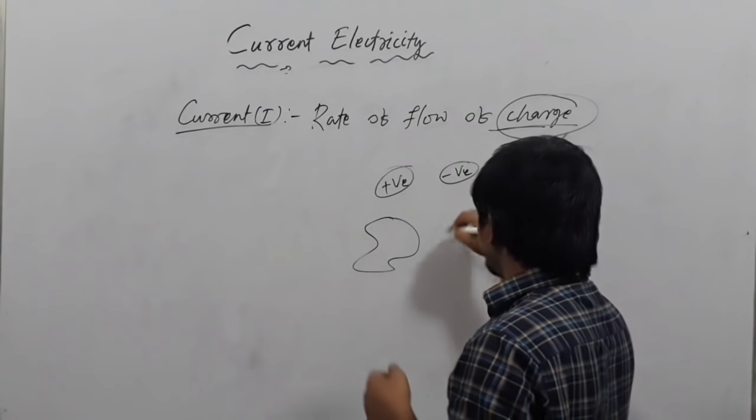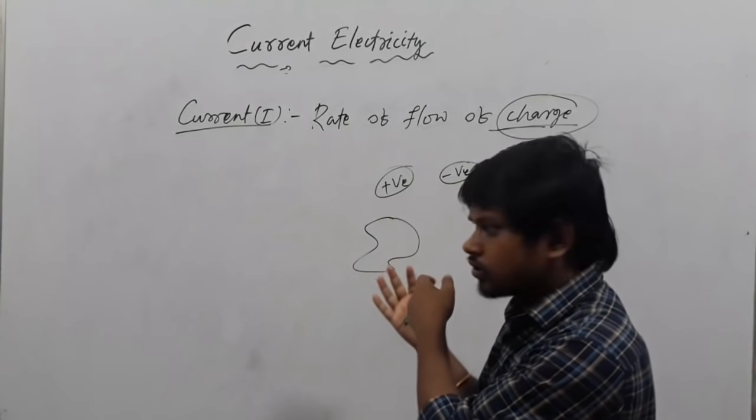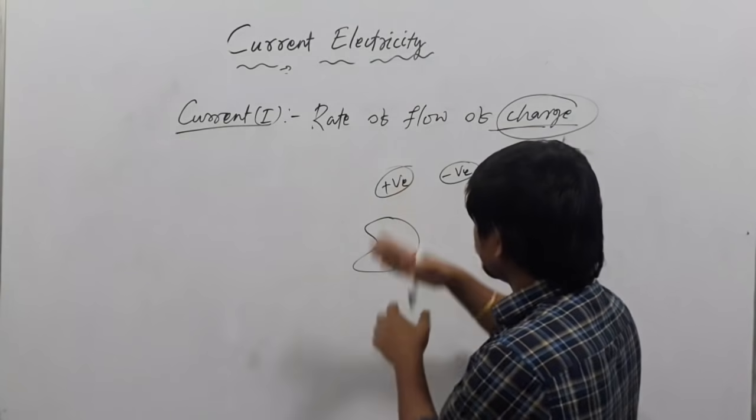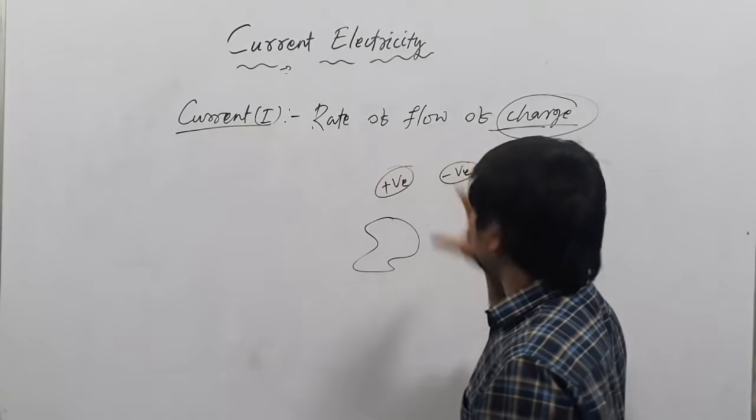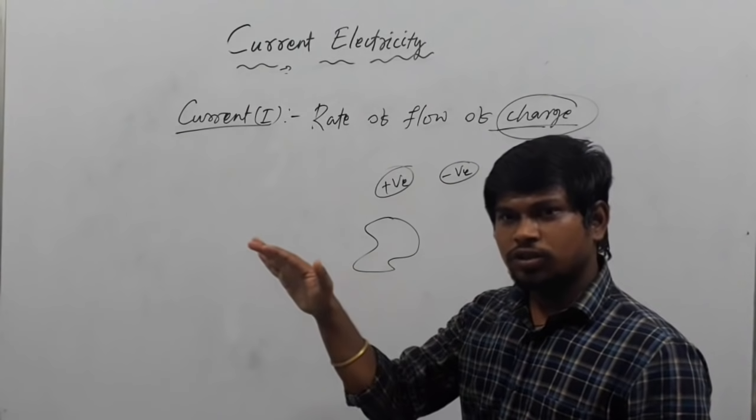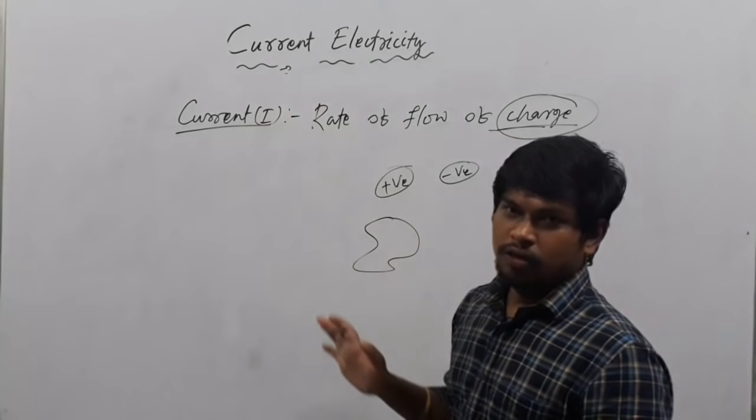Negative charge means there is an excess of electrons, more number of electrons. So the rate at which this positive or negative charge flows is called current.